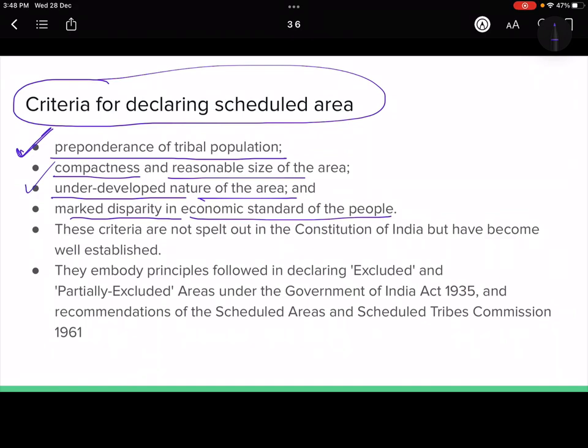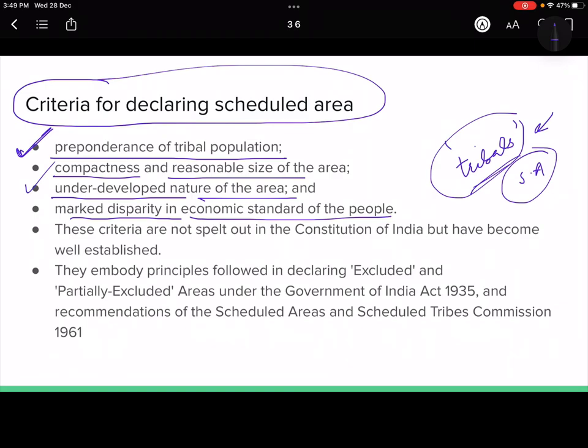That means the people we are talking about, mostly the tribals in this case, and it's not that there cannot be any other population in a scheduled area. Generally in tribal areas, obviously some non-tribal population can also be there, but there you can say that the people living there would also be much like the tribals only. That means they will also be economically backward and underdeveloped.